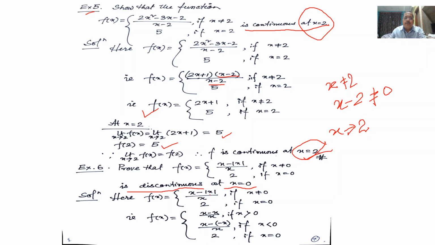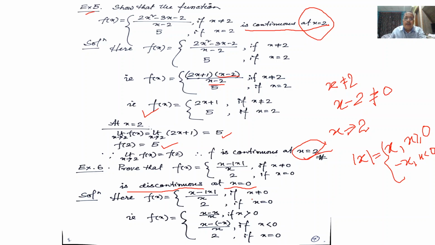So about the modulus function, from the definition, modulus of x equal to x if x is greater than or equal to 0, or equal to minus of x if x is less than 0. This is our modulus definition.